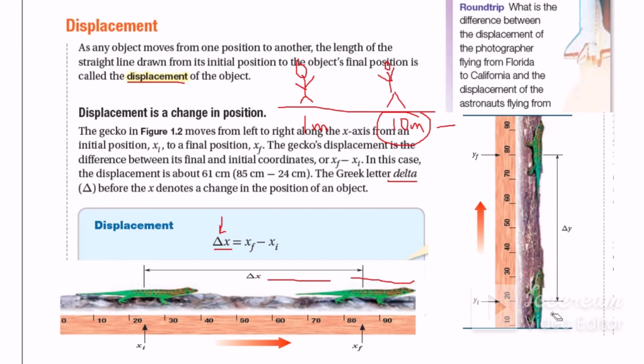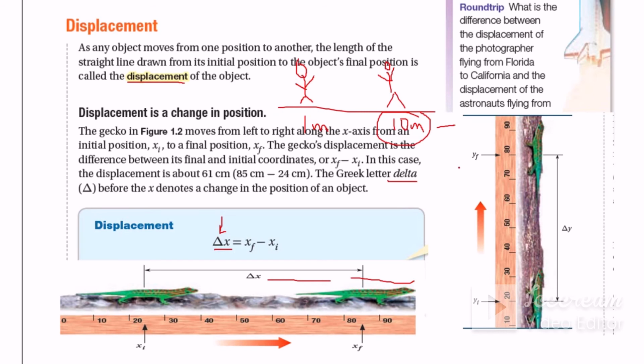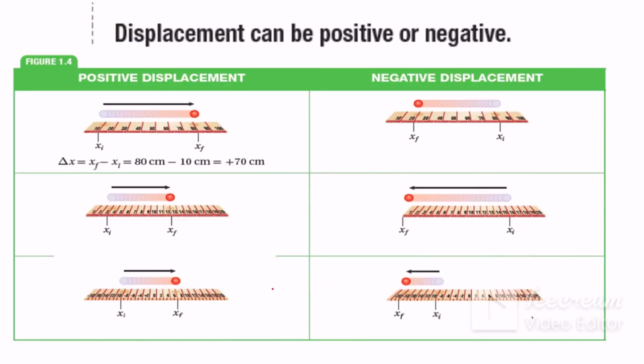Nothing much, it will be the same. It will be one-dimensional motion, and we do the same thing, we just change the symbol. Because this is in y, delta y equals yf, the final position, minus yi, the initial position, and we do the same thing, okay.